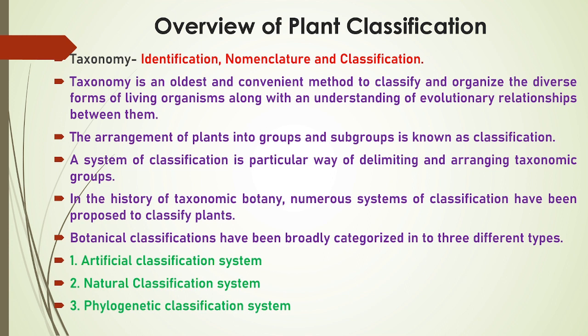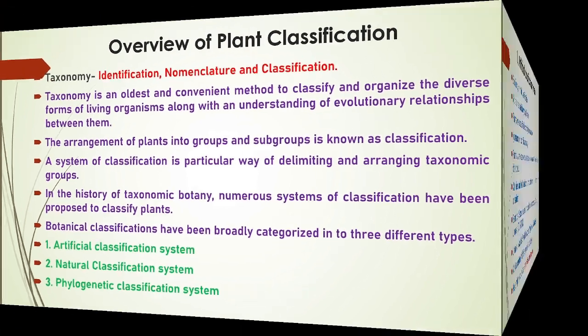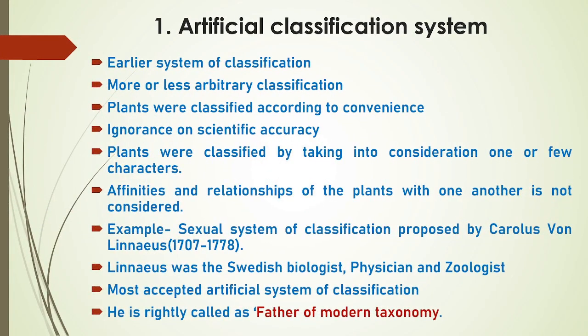Botanical classification has been broadly categorized into three different types. The first classification system is artificial classification system. Second is natural classification system, and third is phylogenetic classification system. In the next few videos we will learn about all these classification systems. In this particular video we will focus on artificial classification system only. So what is artificial classification system?